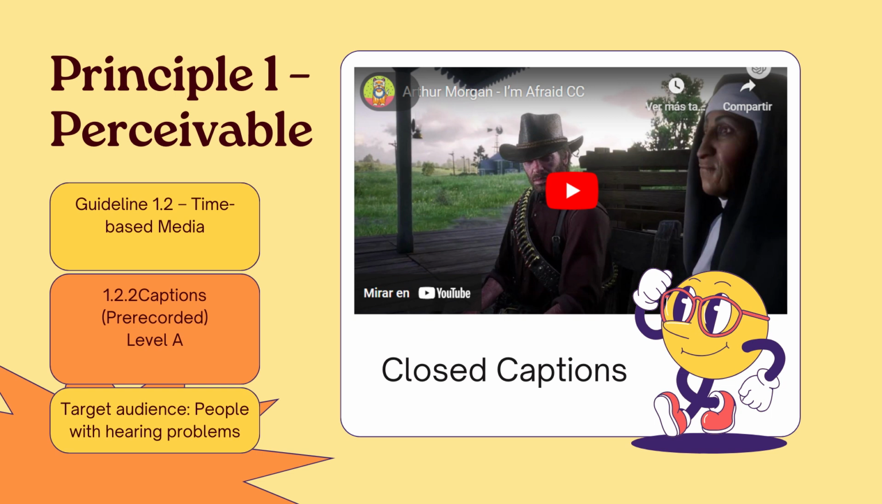Captions are provided for all pre-recorded audio content in synchronized media, except when the media is a media alternative for text and is clearly labeled as such. My target audience is people with hearing problems. I met the criteria by creating closed captions for a video. This way, I ensure that the audio content of the video is perceptible for hearing impaired people.